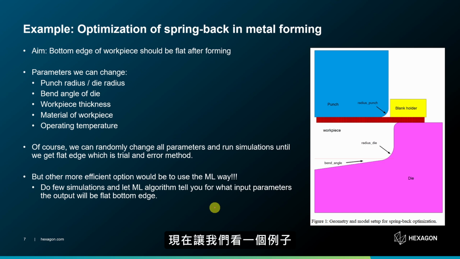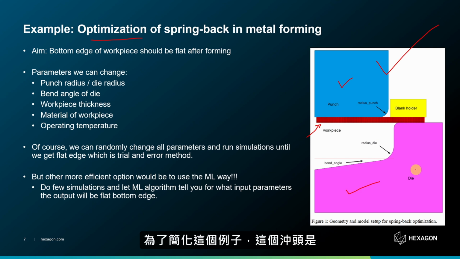Now let's see one example. This is the example over here. This is going to be an optimization example where we are trying to optimize the springback in metal forming. This bottom piece is the die, this is the punch, and this part over here is the workpiece. You can see only the workpiece has a mesh. All the other parts we will consider as rigid bodies.